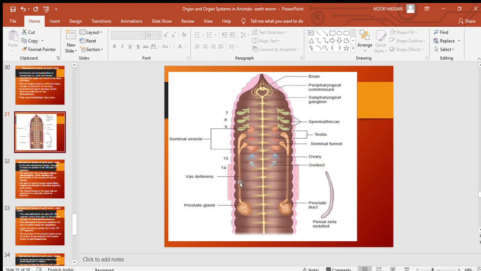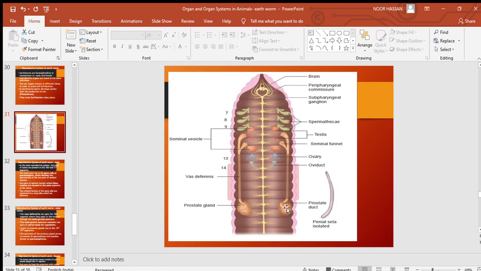The vasa differentia move down and run up to the 18th segment. They both run up to the 18th segment, and they open outside through the male genital pore. So the seminal funnels, also called ciliated rosettes, run downwards as vas deferens, and the vas deferens runs up to the 18th segment and opens outside through the male genital pore.